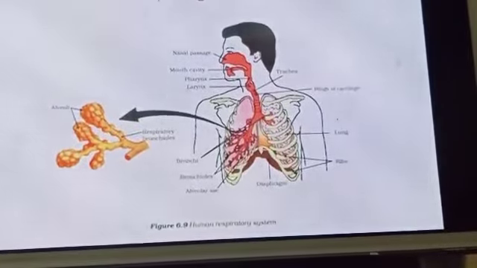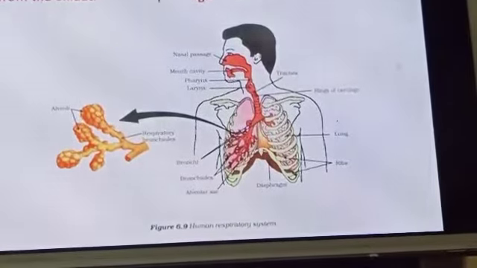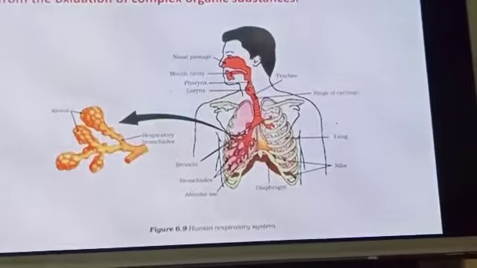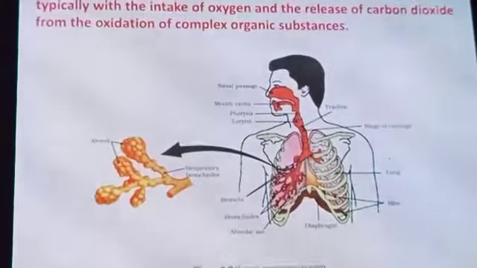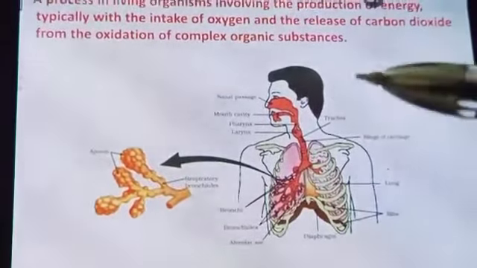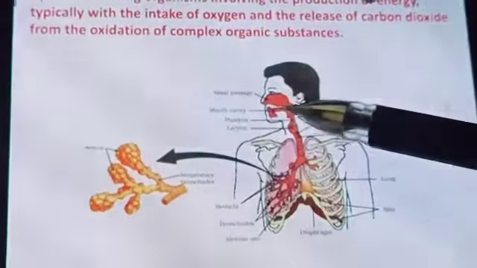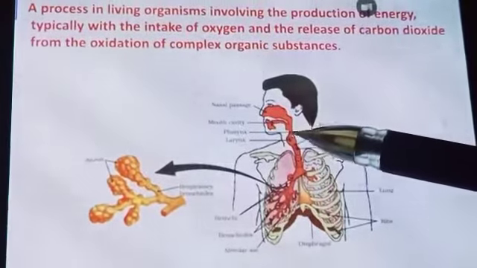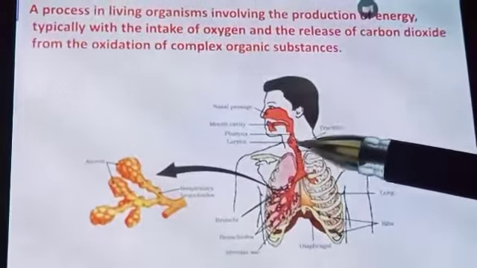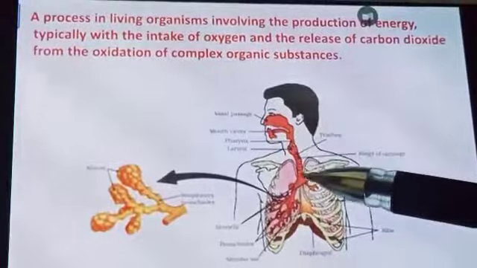Rings of cartilages are present in the throat. This ensures that the air passage does not collapse. So in human beings, from where do we take the air? From the nostril, that is, from the nose. It moves through the throat and then it moves to the trachea. It is known as the trachea.